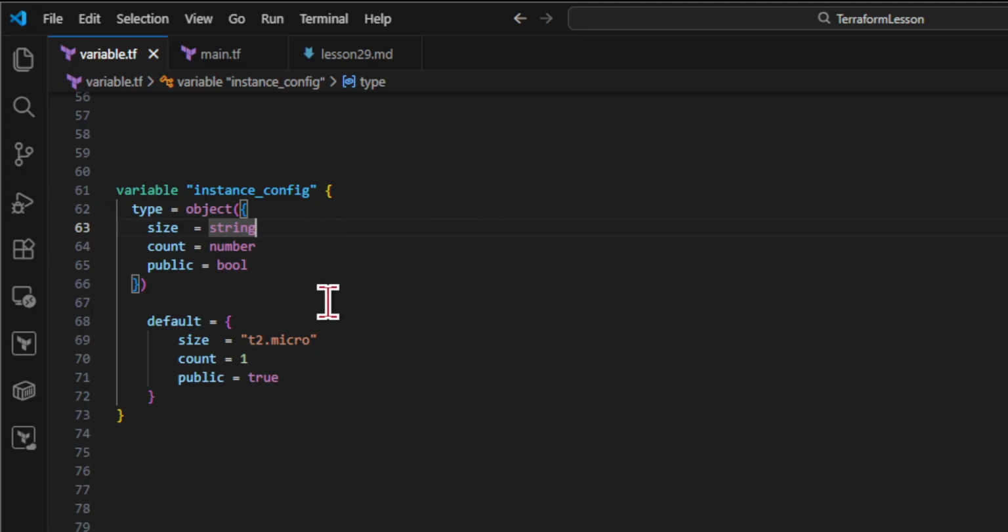Terraform now knows the interior. It knows what must exist. It knows what cannot exist. This allows precise dependency edges, field by field. The object is not flexible. It is deliberate.